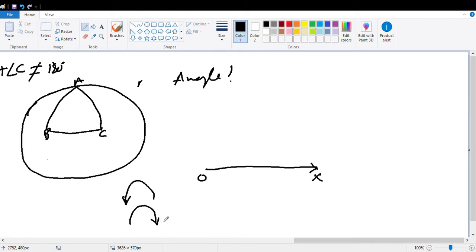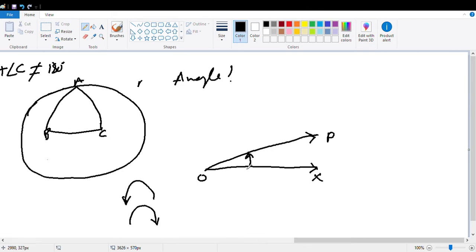So this straight line is revolving, keeping O as the center of rotation, in an anti-clockwise direction, where OX is the initial position and OP is the terminal position. What do you mean by terminal position? Terminal position means the final position. It is revolving from OX position to OP in this way.